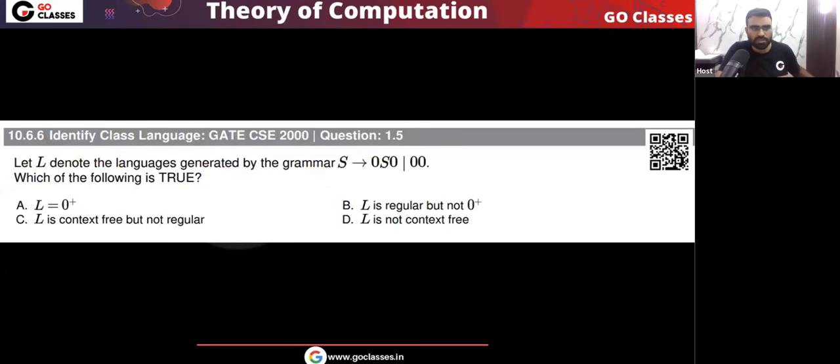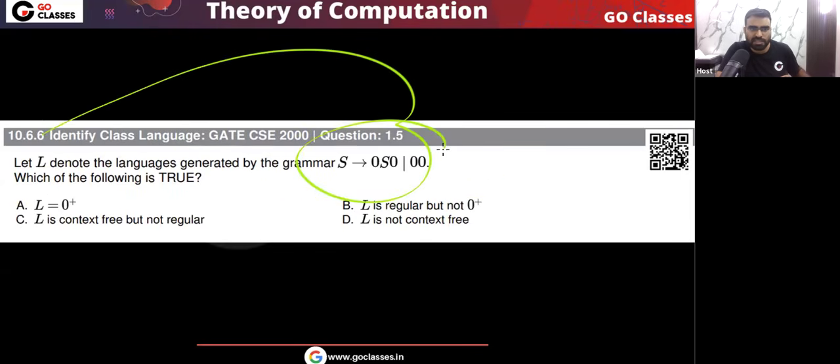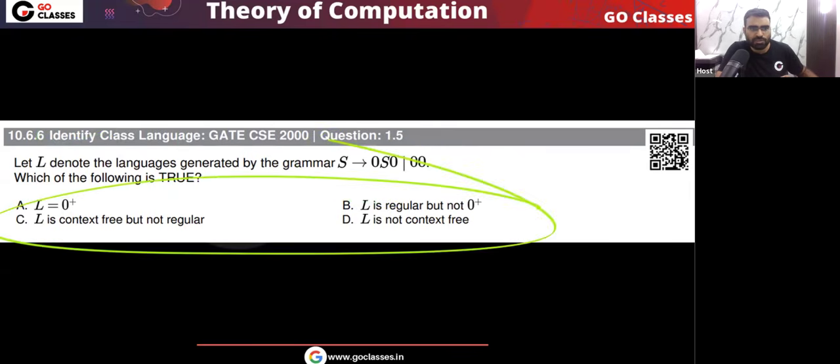Let's take the GATE 2000 question. Let L denote the language generated by the grammar S goes to 0S0 or 00. Which of the following is true? The question is asking what the language is. This grammar is given to you, and the question says this grammar is generating the language L. So you have to find what the language L is, and then find which option is correct.